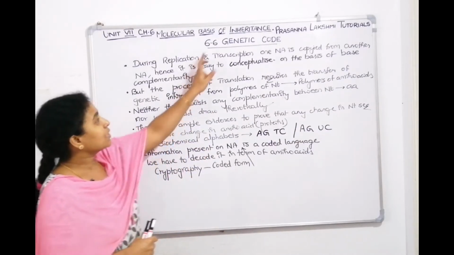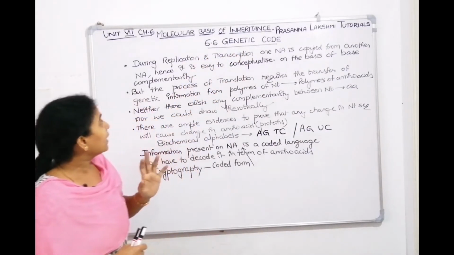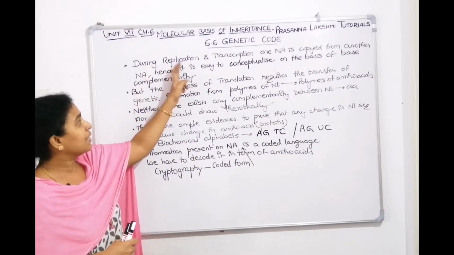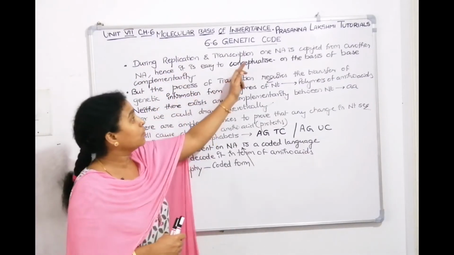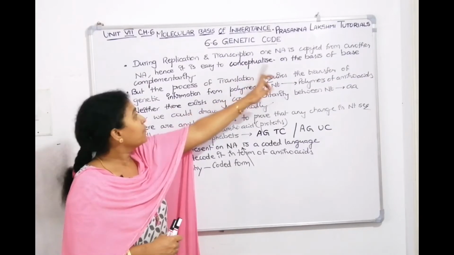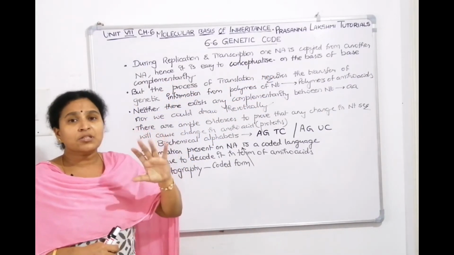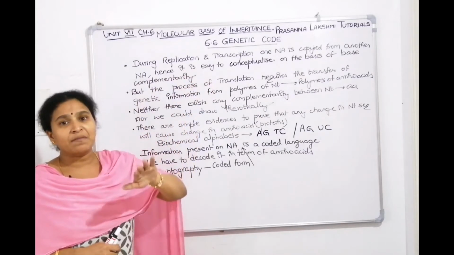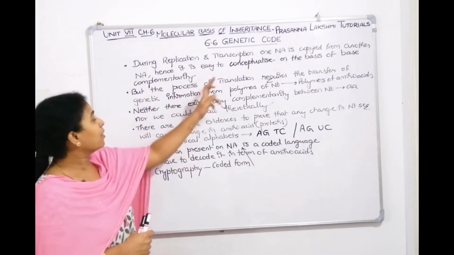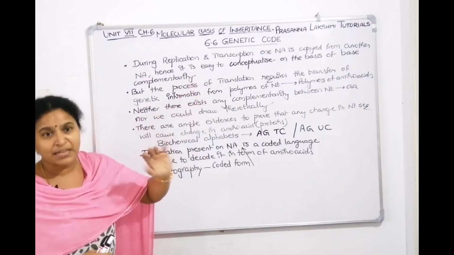So our topic is 6.6, genetic code. In replication, DNA to DNA, and transcription, DNA to RNA, from one nucleic acid we are making another nucleic acid. So it is easy for us to conceptualize, because if a purine is there, a pyrimidine will come, and if a pyrimidine is there, a purine will come. On the basis of complementarity we can conceptualize the concept.